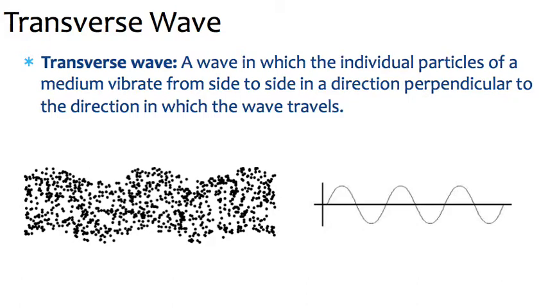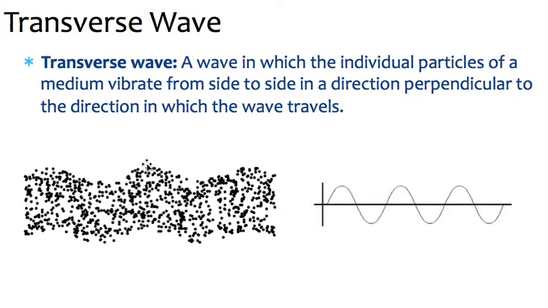Next up is the transverse wave. A transverse wave is a wave in which individual particles of a medium vibrate side to side in a direction that's perpendicular to the direction in which the wave travels. If you picture this diagram, these are again the medium particles. If this wave were moving to the right, these particles would be going up and down. The wave travels this way, and the particles go perpendicular, which would be up and down.